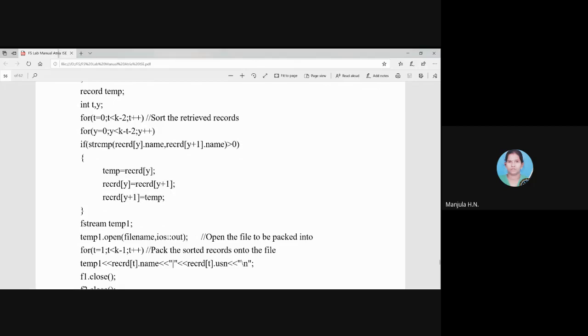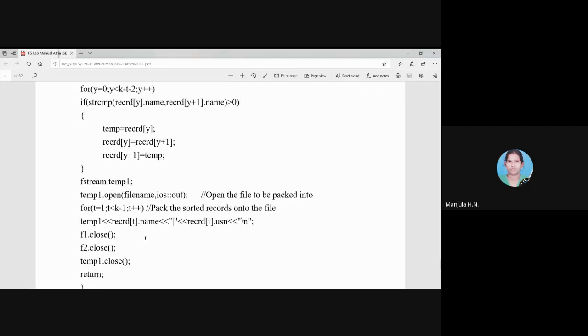So why F1 and F2 we opened in read mode. Now we are opening temp 1 as a logical reference with the file name in write mode. Why are we opening in write mode? Because whatever the resultant values we have taken from file 1 and file 2, we have to store in the record file name, the third file, that is the output file.